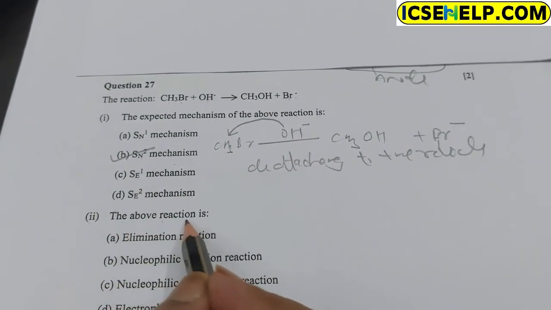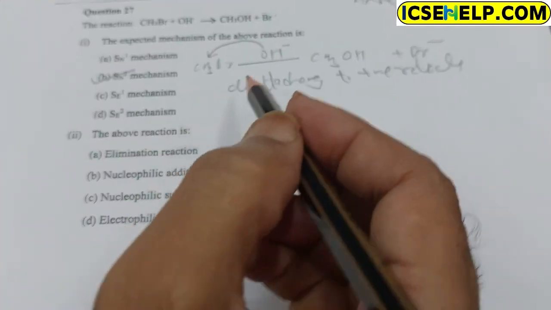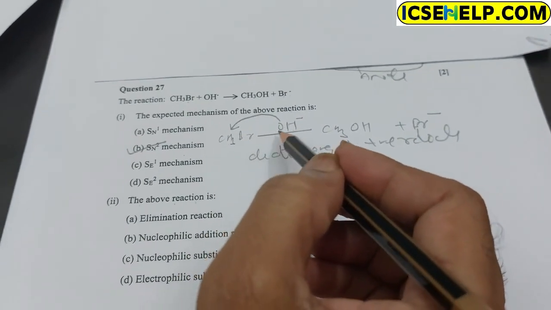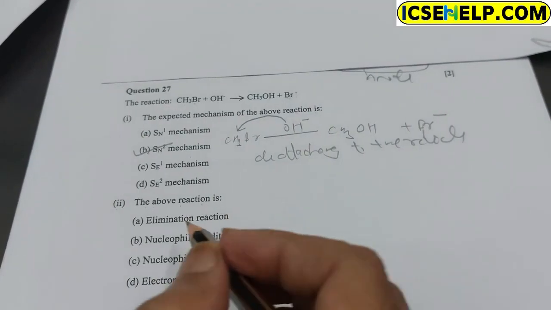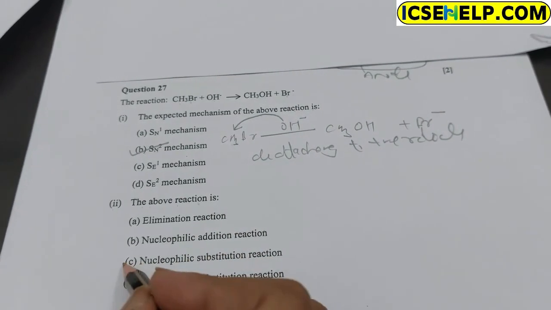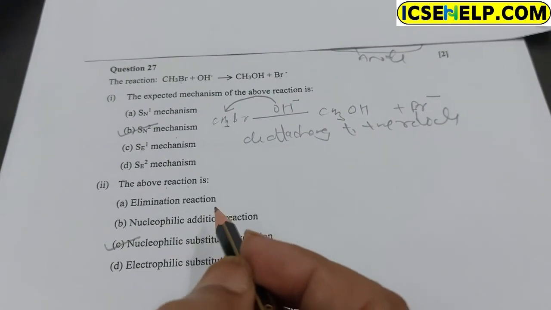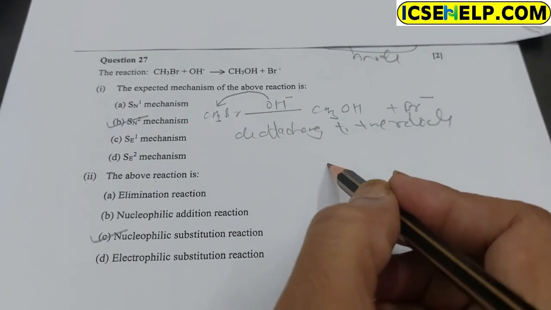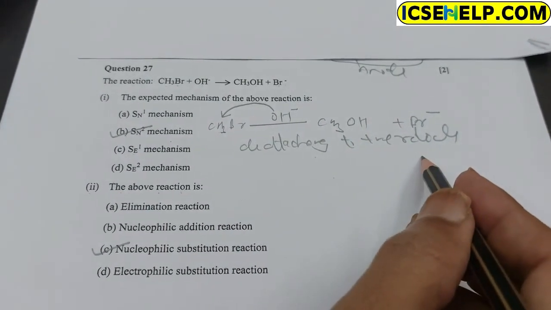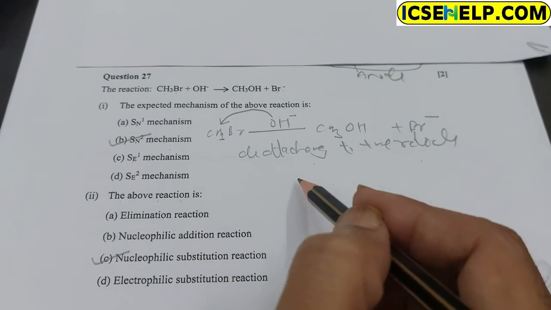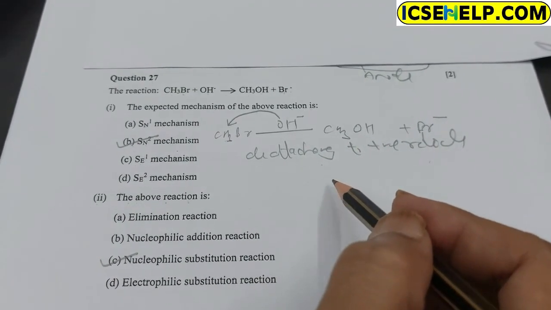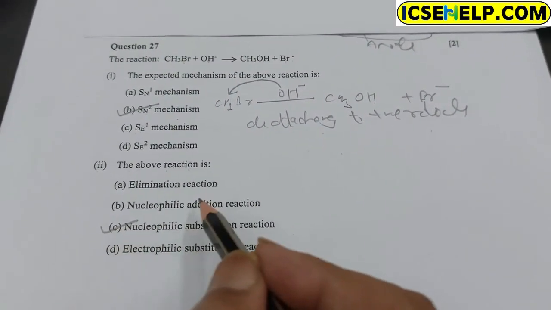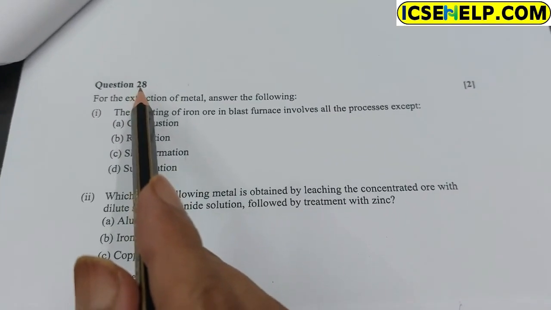The second part: the above reaction is an attack on the nucleus. It is nucleophilic, an attack on the nucleus. Hence it is a nucleophilic substitution reaction. We all know that there are two types of reaction: electrophilic, which attacks on electrons and is positive in nature, and nucleophilic, which attacks on the nucleus and is negative in nature. So it is a nucleophilic substitution reaction. Option C is correct.